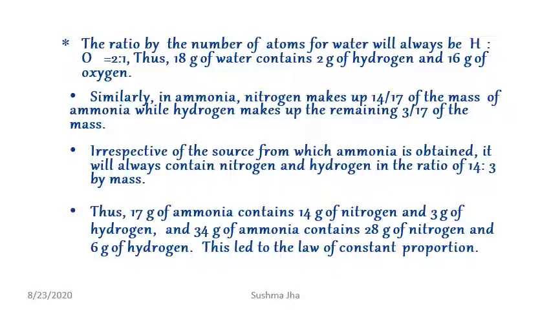Similarly, if we take the example of ammonia, NH3, ammonia gas, it is made up of nitrogen, which has mass 14, and H3, hydrogen, each having atomic mass 1, so 3 hydrogen means 3 mass. So total mass will be 14 plus 3, 17. Nitrogen constitutes 14 out of 17 and hydrogen constitutes 3 out of 17. So whatever the source or the way we obtain ammonia, we will get the ratio of nitrogen to hydrogen as 14:3 by mass. This is the law of constant proportion.